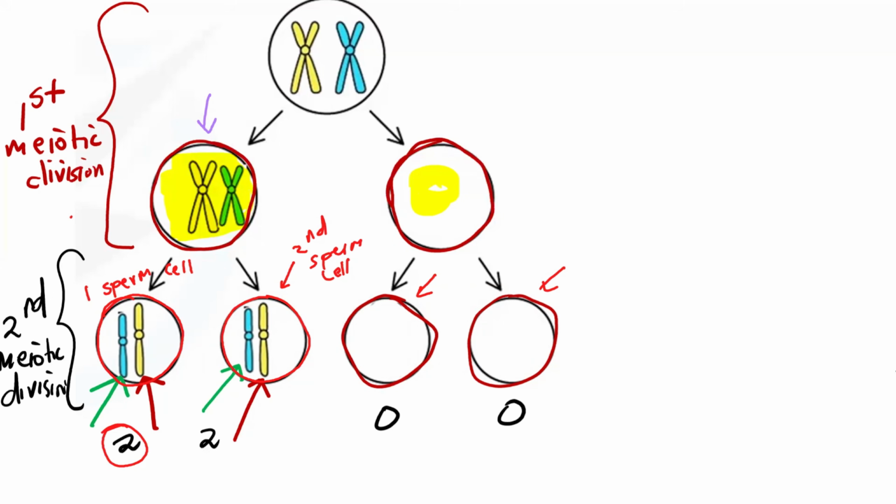For this diagram, remember that we said we have 2 in the beginning, so they must separate and we must have 1 in the cell at the end. So this sperm cell is having 2, so it's having an extra 1. Even this one is also having an extra 1. So when we're talking about this sperm cell, we are already talking about something that is already ruined. That's why I wanted to show you the diagram, because I saw you were confused about which one is the sperm cell here.